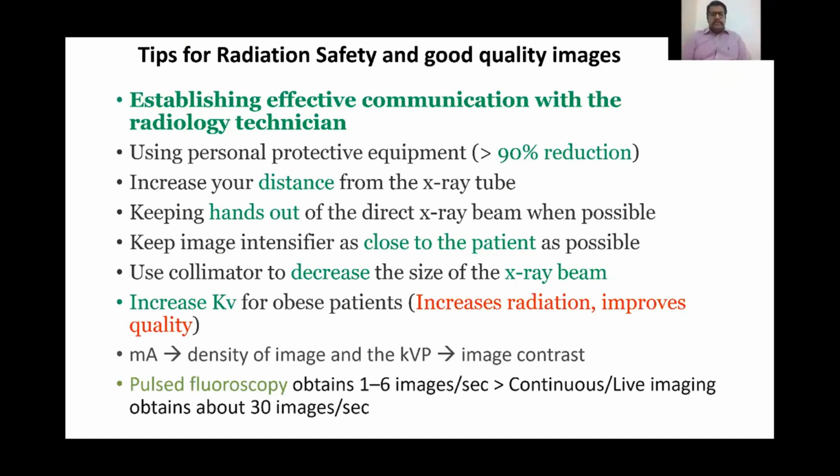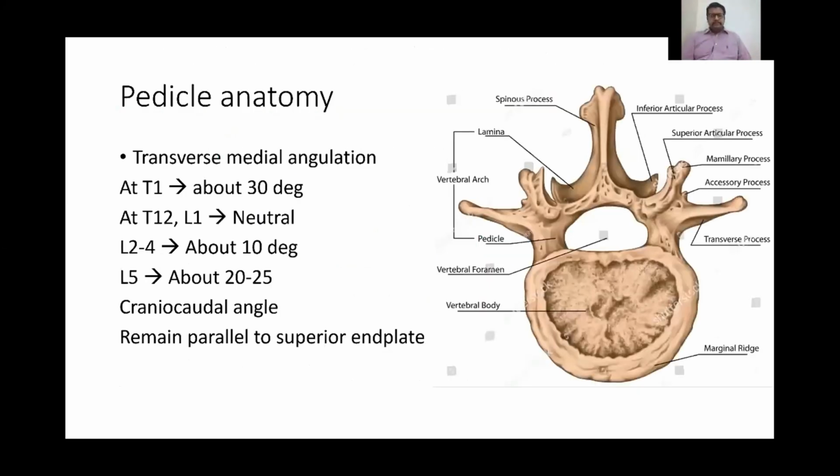KV needs to be increased in obese patients to improve the quality of the image, but this also increases radiation, and MA increases the density of the image. Pulse fluoroscopy should be preferred over continuous or live imaging, because this has been shown to decrease the radiation by more than 1/5.